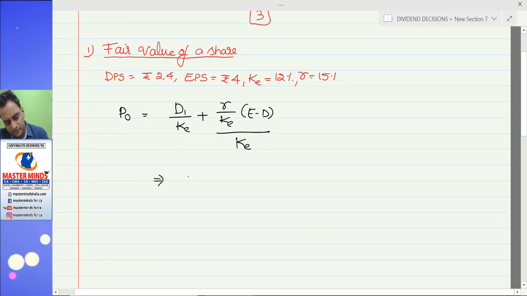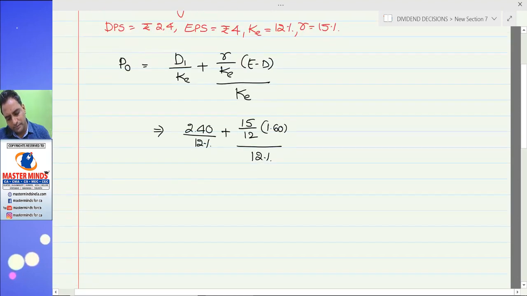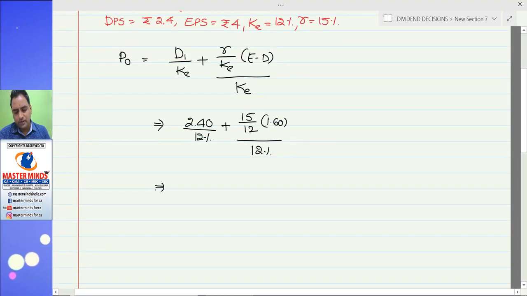Substitute this. 2.4 divided by, what is K? 12%. So 15 divided by 12 into 4 minus 2.4, 1.6 divided by 12%. Substitute this value.